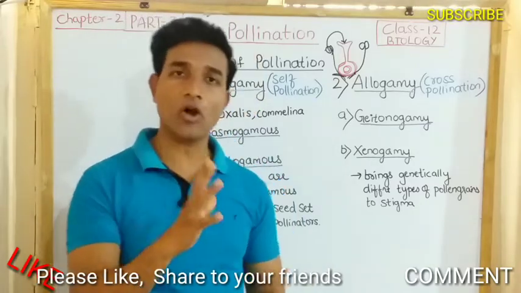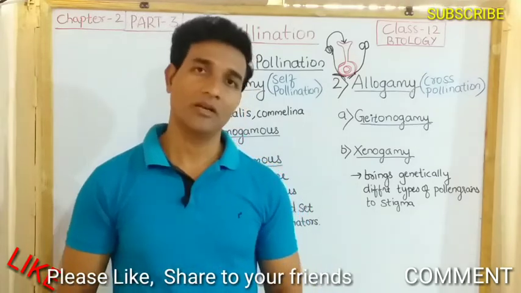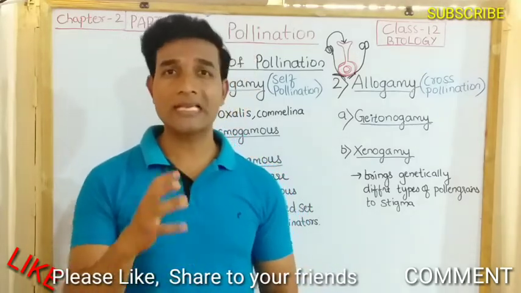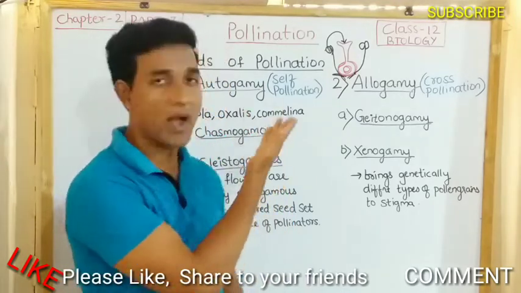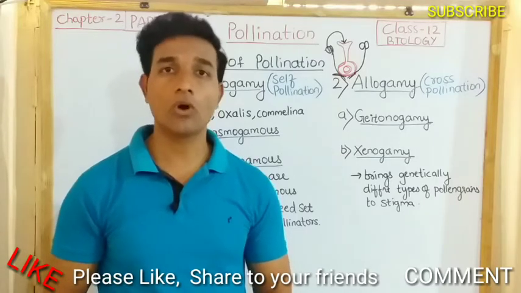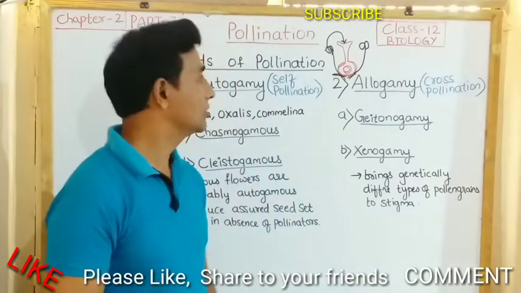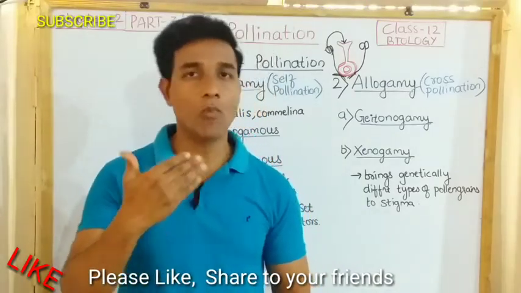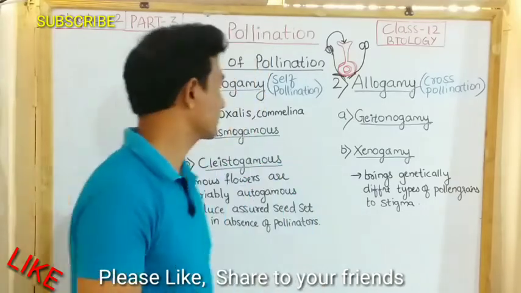Complete autogamy is rather rare in nature because it requires synchronous development of both pollen release as well as stigma receptivity. The anthers and the stigma should also lie very close to each other. To compensate for this, more pollen grains are produced than ovules.